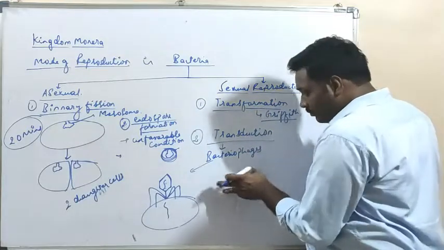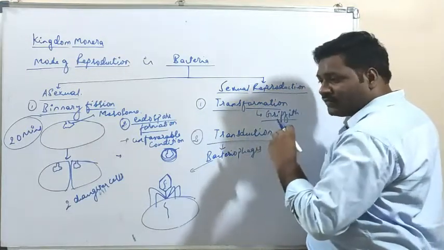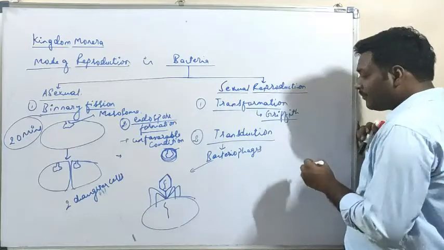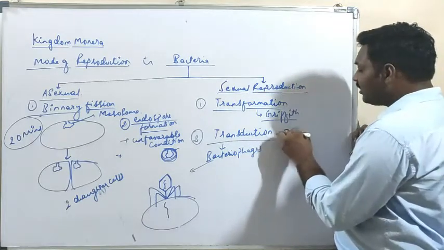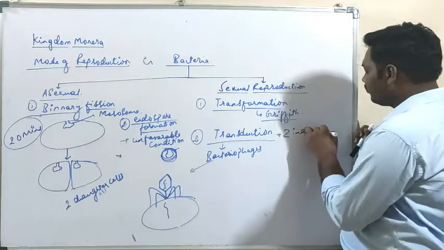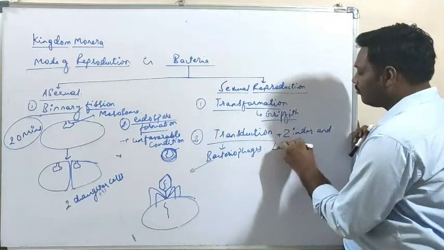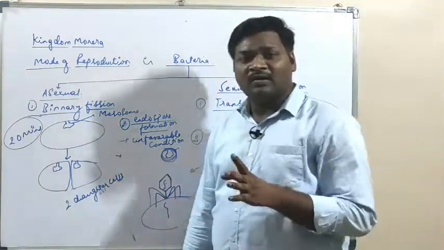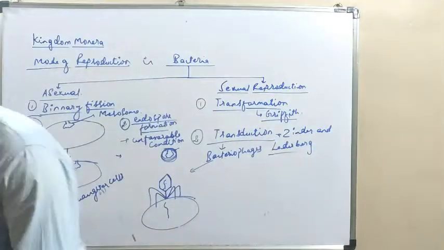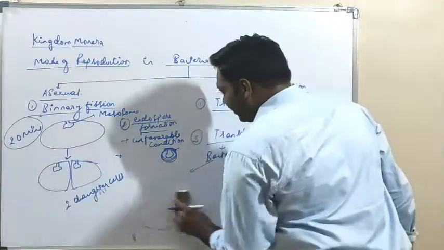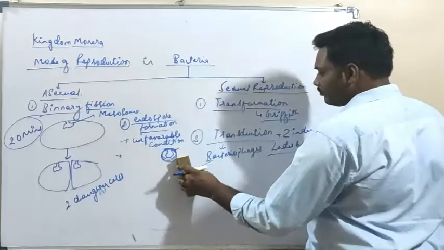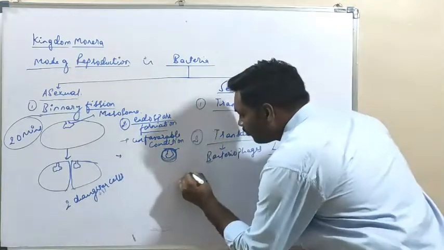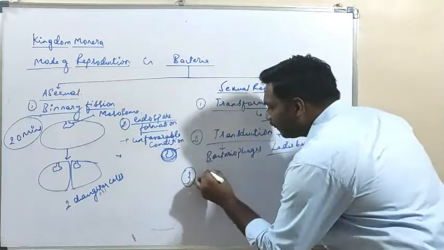This type of mode of reproduction is also studied as genetic recombination, which was given by Zinder and Lederberg. Now another way of reproduction is conjugation. The third way of reproduction is conjugation. So what is conjugation over here?